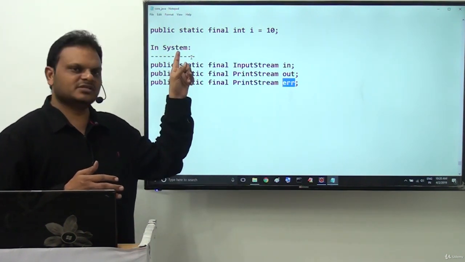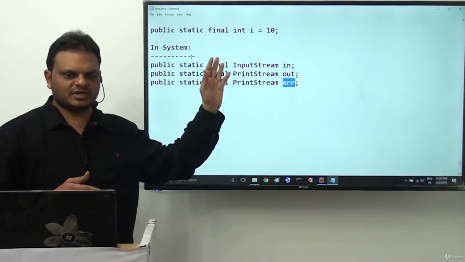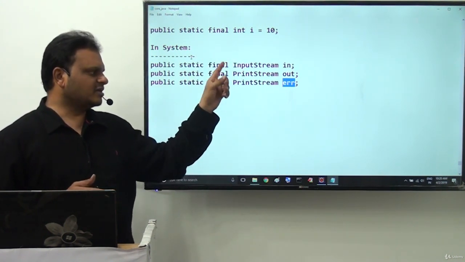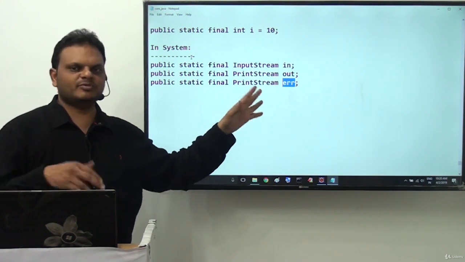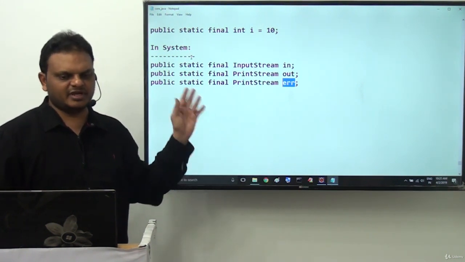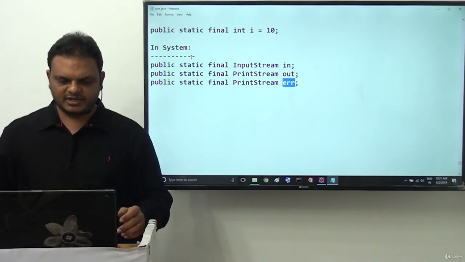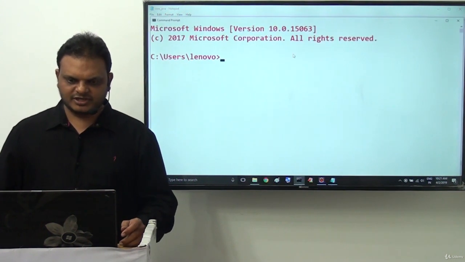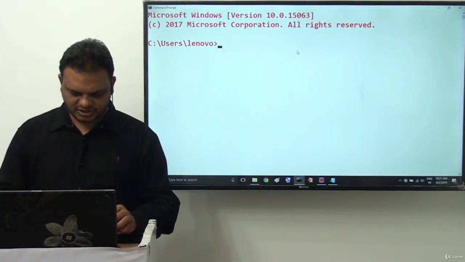These variables are declared inside the System class, and these variables are declared as which one? Public static final. Of course, their data type depends on the requirement, and they are going to be varied clearly. Public static final variables are declared. Still, if you want to check some point here, I'll give some clarity, try to understand it.